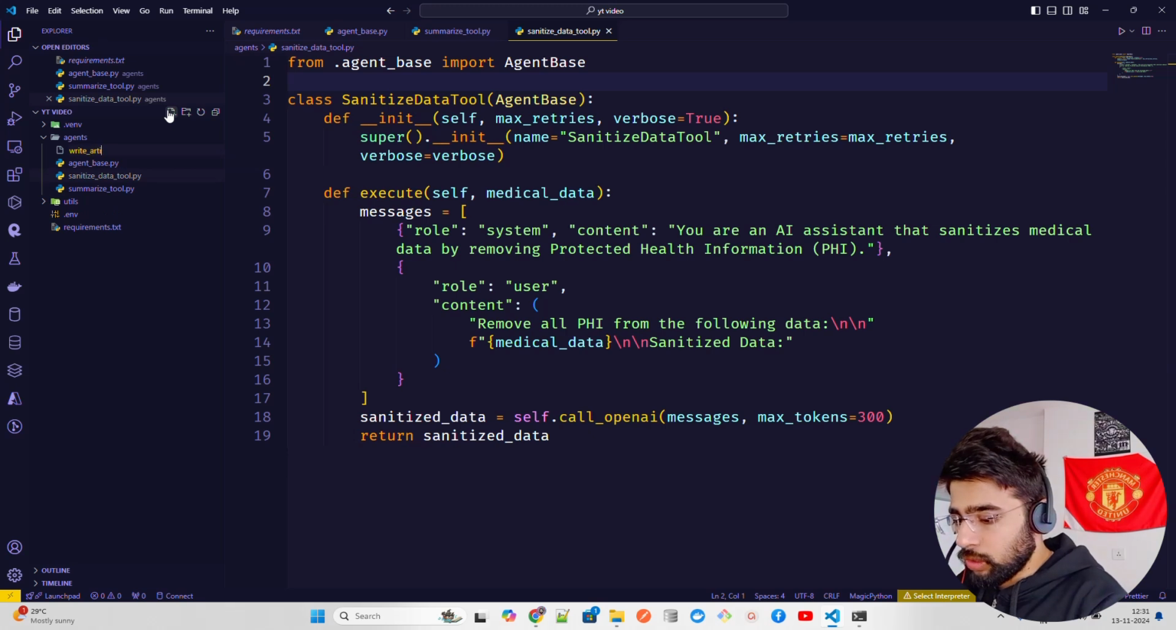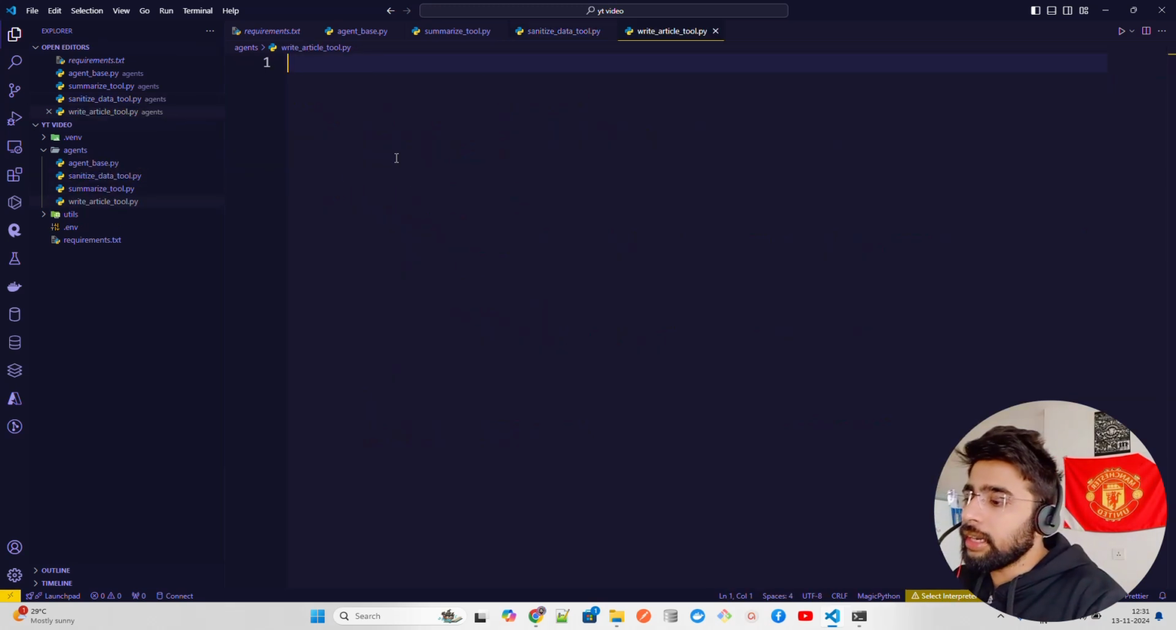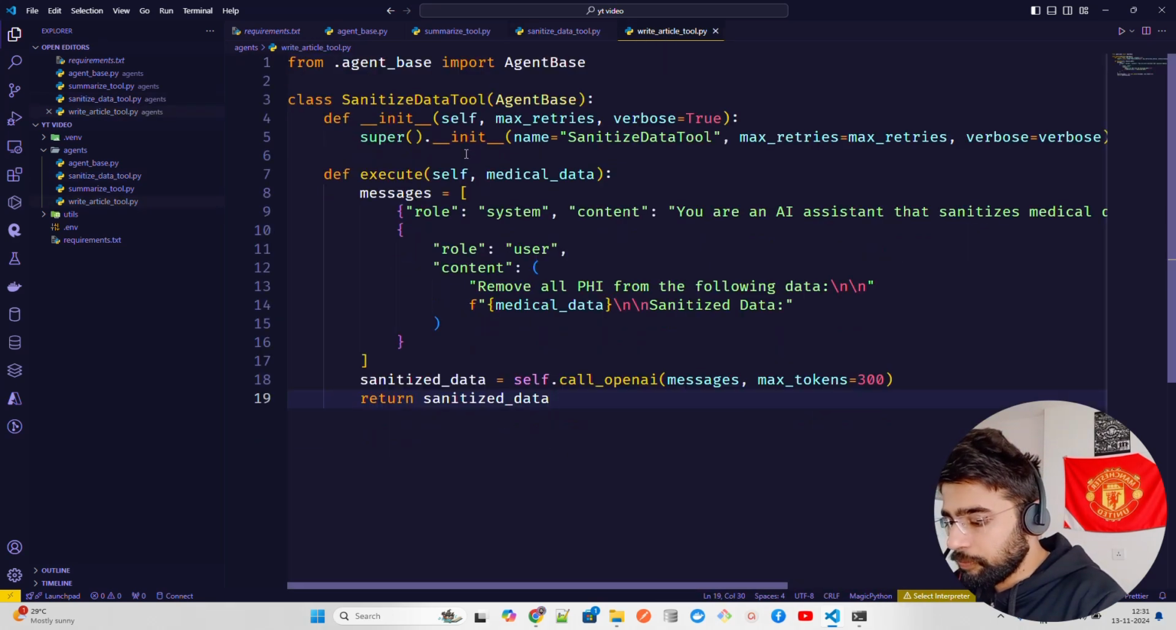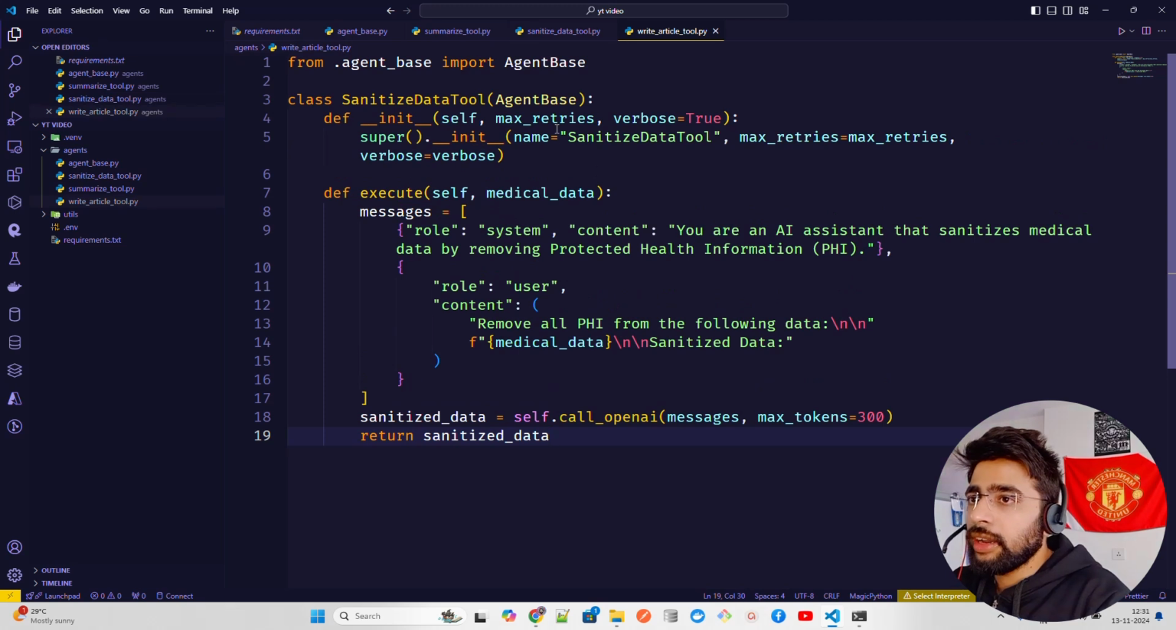So let me just do write article underscore tool dot py. In the write article tool dot py, we're going to have a very similar concept, right? We're just going to copy it. So let me just copy this thing here. Come here in write article, Alt Z. You can see it. Now we're going to make some changes.